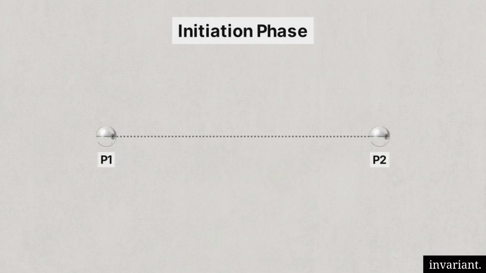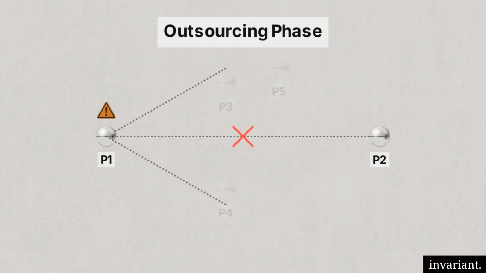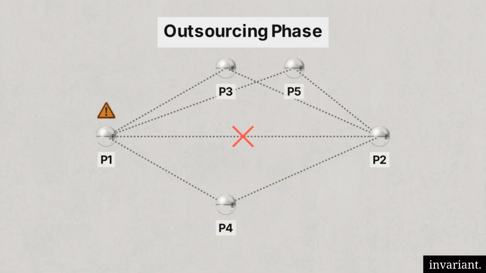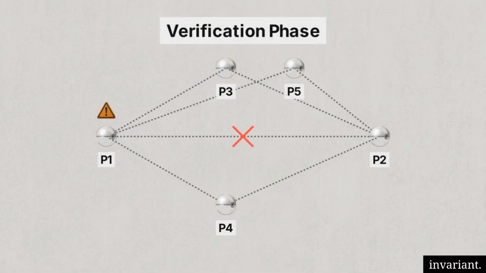Here, P2 fails to respond. Instead of immediately marking P2 as dead, P1 begins an outsourcing phase. It enlists multiple random members of the cluster to double-check P2's state. In the verification phase, these outsourced nodes successfully ping P2 themselves.